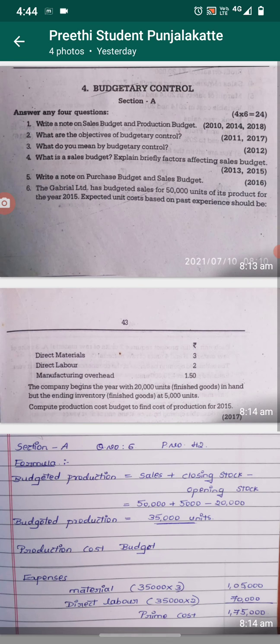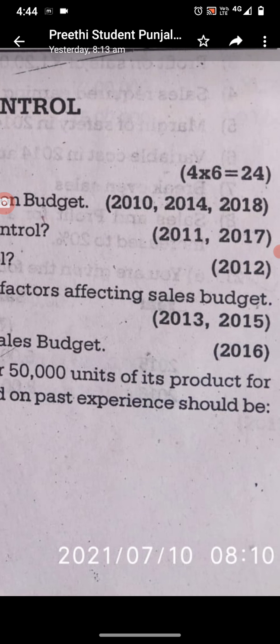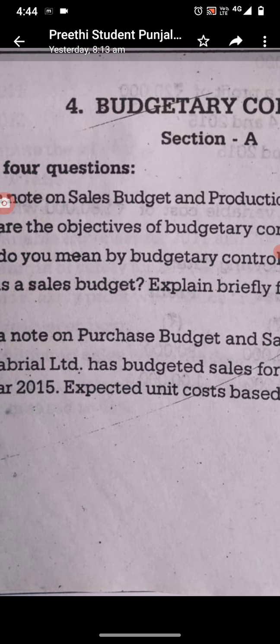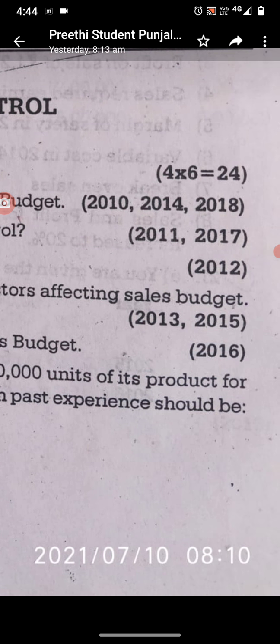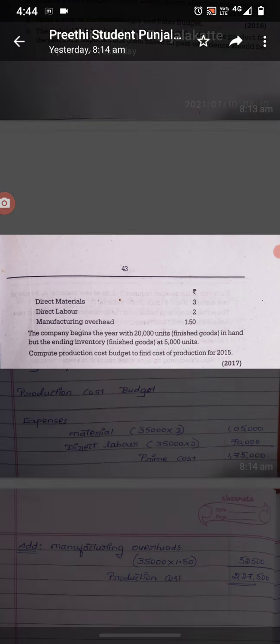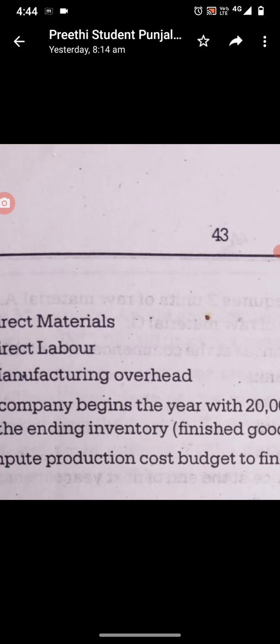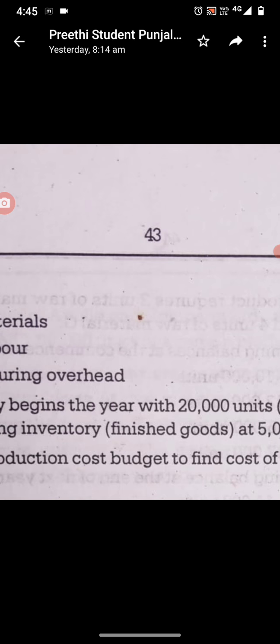Let us look at a small problem, a 6-mark problem from Mangalore University. Gabriel Limited has budgeted sales of 50,000 units of a product for the year 2015. Expected unit cost based on past experience: direct material 3 rupees per unit, labor 2 rupees, and manufacturing overhead 1.50.